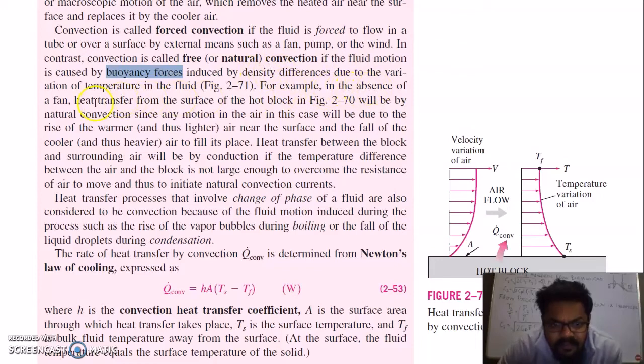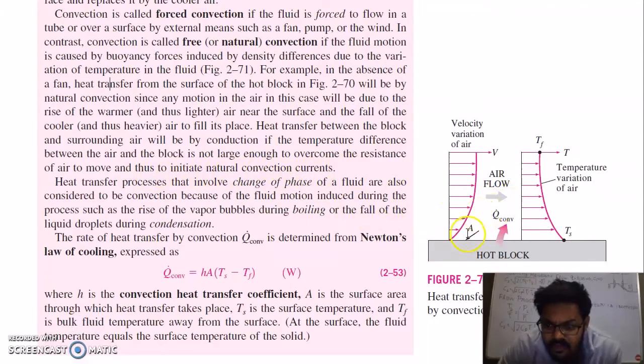For example, in the absence of a fan, heat transfer from the surface of a hot block will be by natural convection, since any motion in the air in this case will be due to the rise of warmer air near the surface and fall of cooler air to fill its place. So heat transfer between block and surrounding air will be by conduction if the temperature difference between air and block is not large enough to overcome the resistance of air to move and thus to initiate natural convection currents.